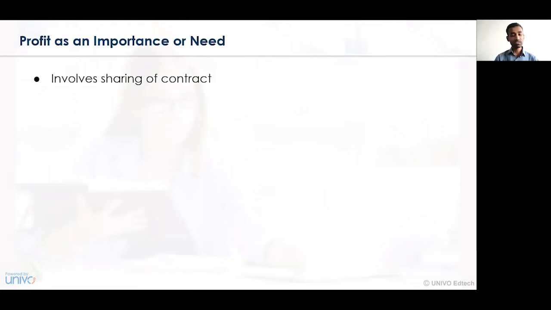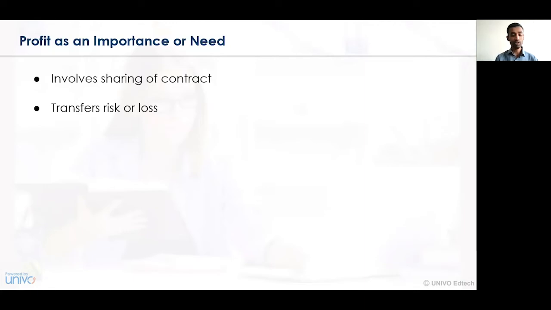Similarly, when the insurance company takes a contract from the reinsurance company, it again has to pay a certain amount of premium. Hence, from the premium paid by either the insured person or the insurance company, the profit is shared.